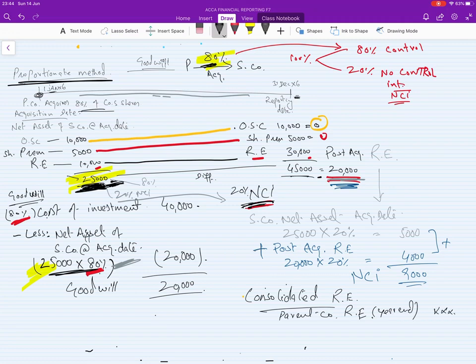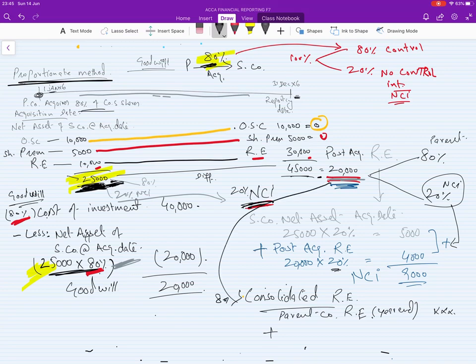Suppose we don't have it anywhere in this question, so add it. After post acquisition, 80% belongs to us and 20% belongs to NCI, and after acquisition they made 20,000 more.